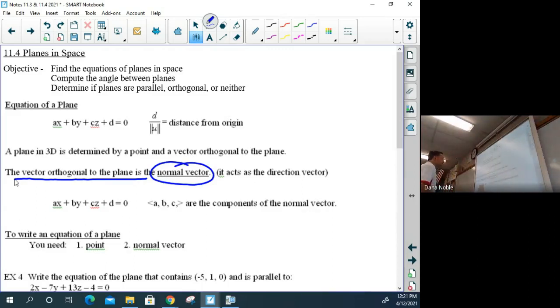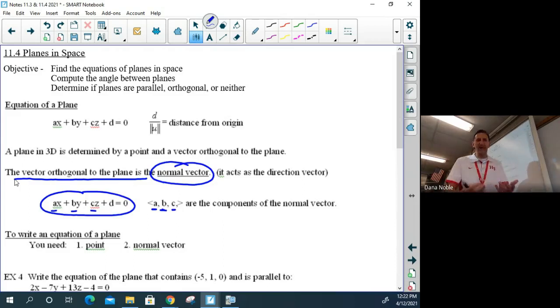Now, nice for us is that this normal vector is listed with the a, the b, and the c. They're the components of the normal vector. They're like the rise over the run, the slope. And you can see in the equation that they are in front of the x, the y, and the z. Very similar to our i, j, k in that order.